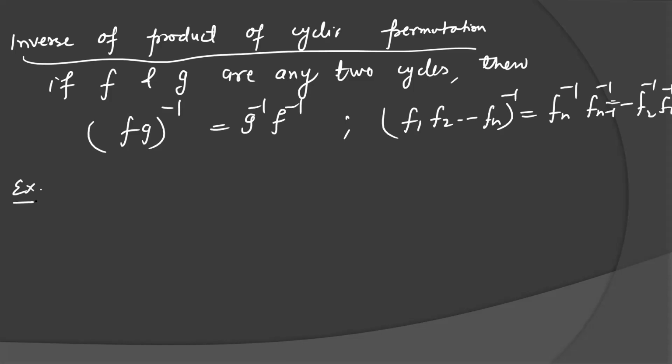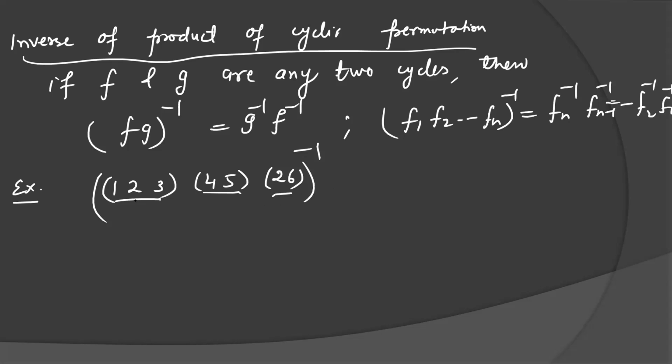Let's see one example. Suppose you want to find the inverse of (1, 2, 3)(4, 5)(2, 6). These are three cyclic permutations, not disjoint here.